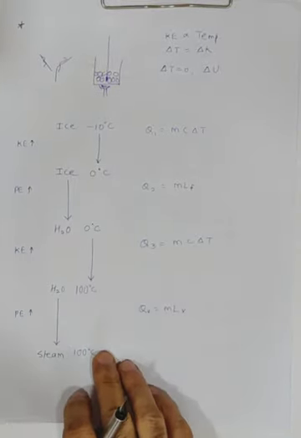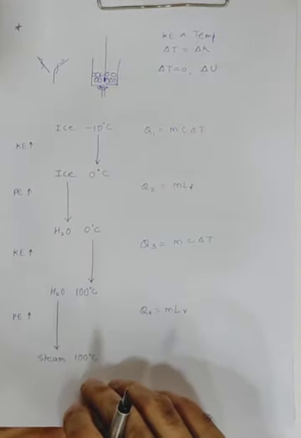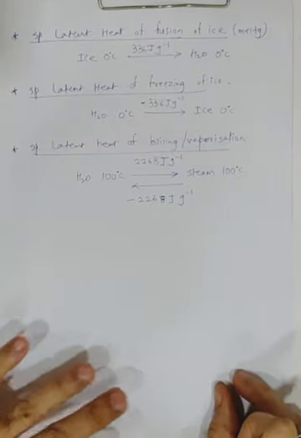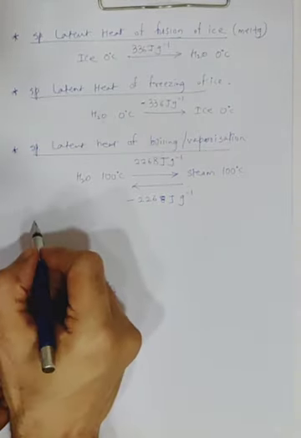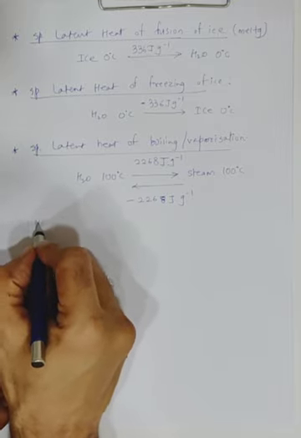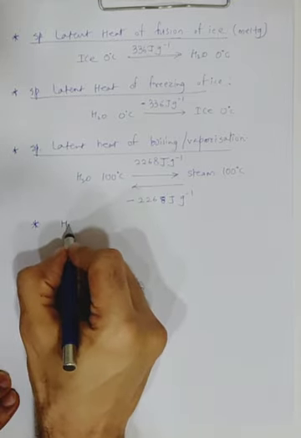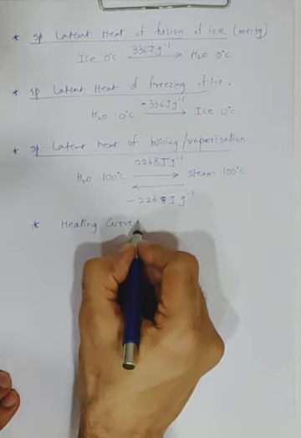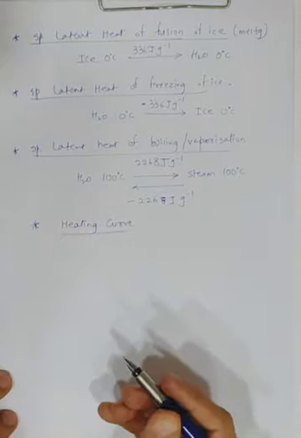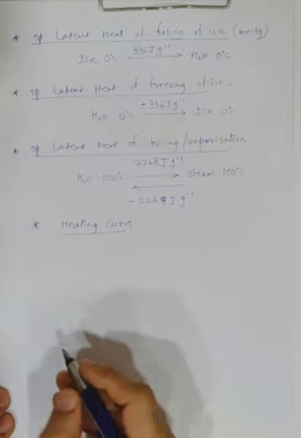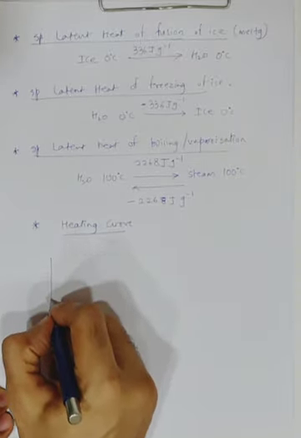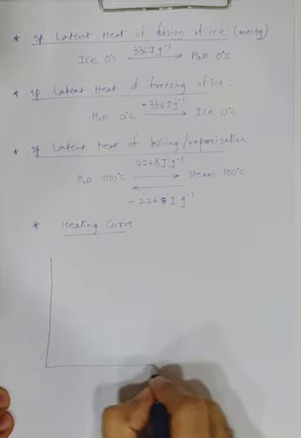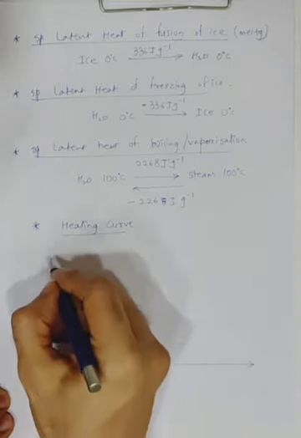Okay, next we have to learn about the graph, how to draw it. The graph I am drawing now is called a heating curve. I am drawing the heating curve of ice. This is really confusing. Let's say this is your y-axis and this is your x-axis. It's a rough sketch, guys.